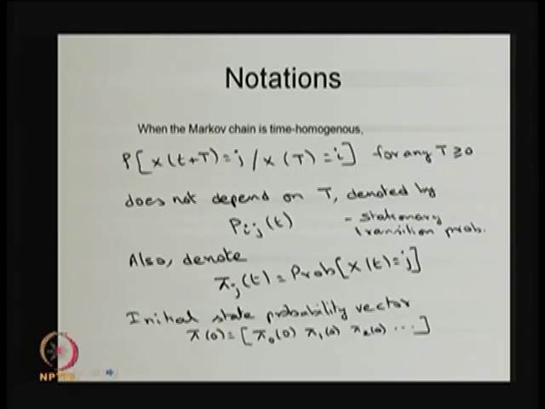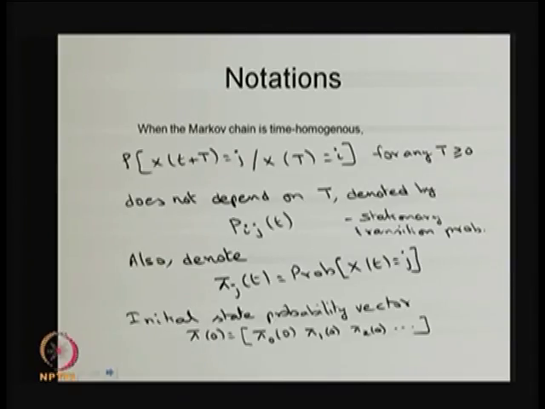There is a possibility the system would have come to the state j before time t, or at time 0 itself, or just before t, whatever it is. This probability gives the interpretation of what is the probability that the system will be in the state j at time t. It only gives the information at the time t. This is an unconditional probability.